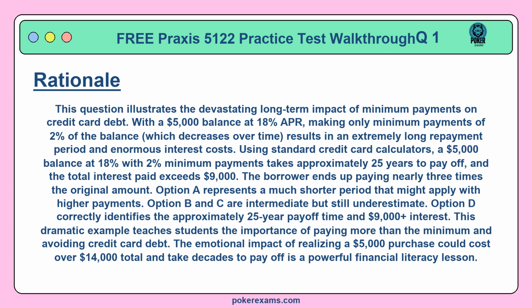Option A represents a much shorter period that might apply with higher payments. Option B and C are intermediate but still underestimate. Option D correctly identifies the approximately 25-year payoff time and $9,000 plus interest. This dramatic example teaches students the importance of paying more than the minimum and avoiding credit card debt. The emotional impact of realizing a $5,000 purchase could cost over $14,000 total and take decades to pay off is a powerful financial literacy lesson.